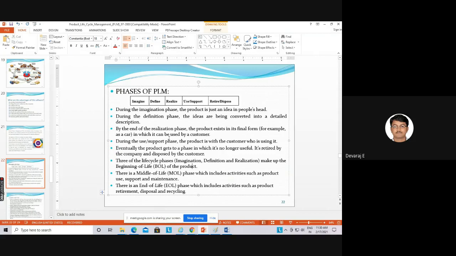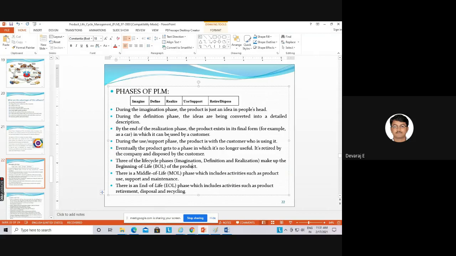Then realize. Okay, what is realize? Realize is nothing but converting your ideas, converting your definition of the problem into the manufacturing process. Example, your car. I have written here: by the end of the realization phase, the product exists in its final form. That is, for example, a car.